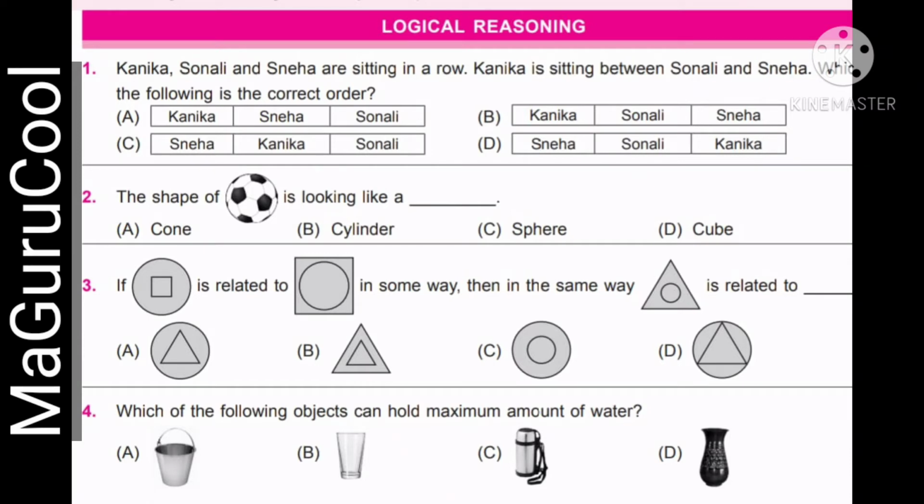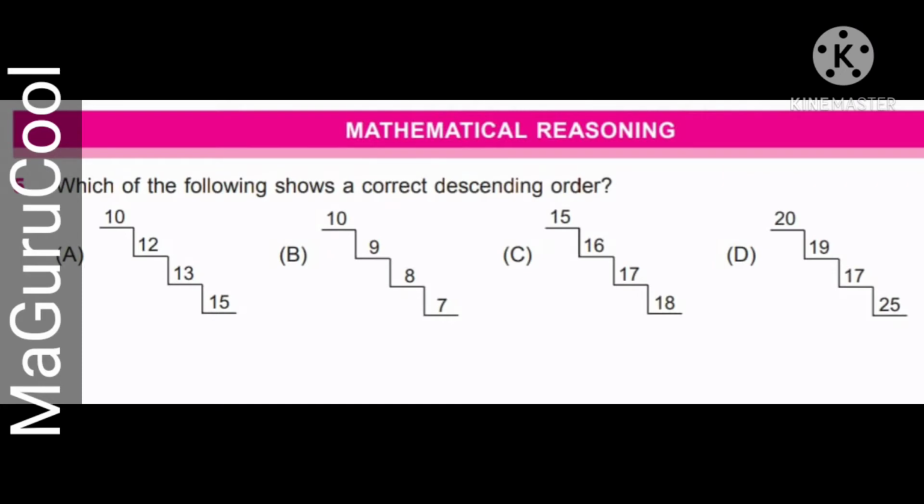So this can be easily taught to children with experience or by playway method. Which of the following shows a correct descending order? There are 4 options. The child needs to go through the numbers carefully and choose the correct one.